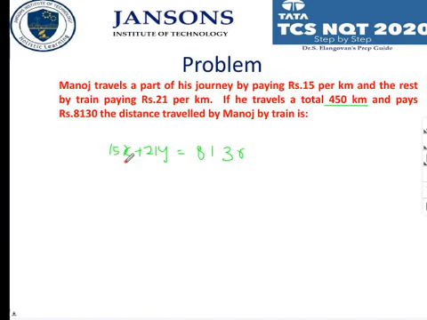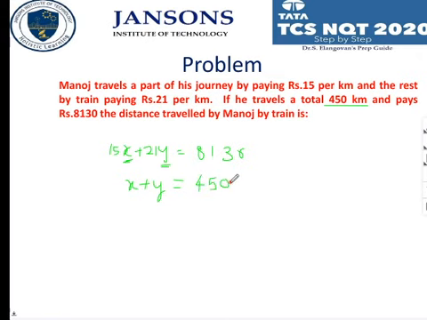And he travels a total of 450 kilometers. The number of kilometers traveled by unknown mode is x, the number of kilometers traveled by train is y kilometers. So x plus y is equal to 450.